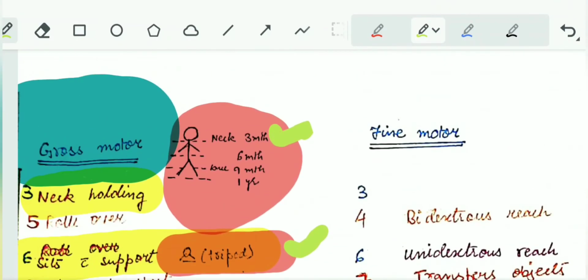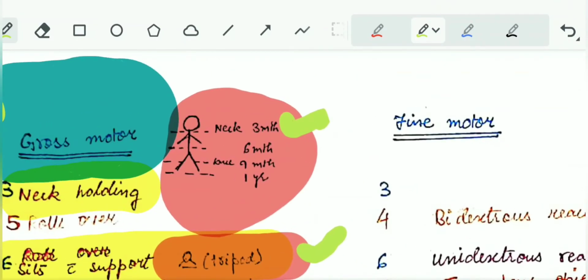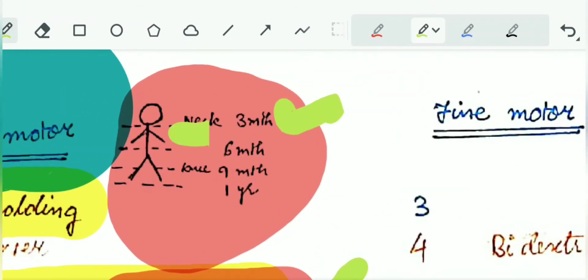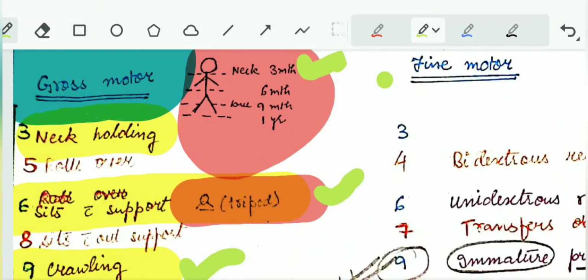Now let's see the joints of the axial skeleton. First the neck: holding develops at 3 months. Then comes the bending, that is 6 months. At 6 months the child sits with support, in a tripod fashion.